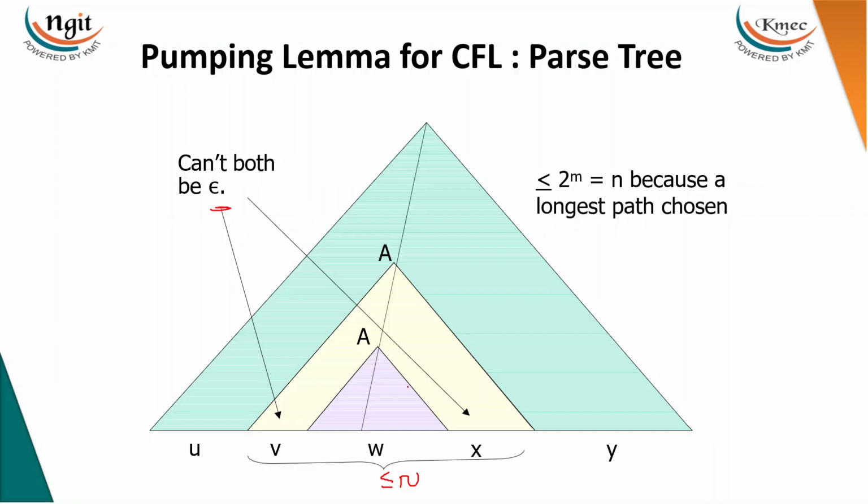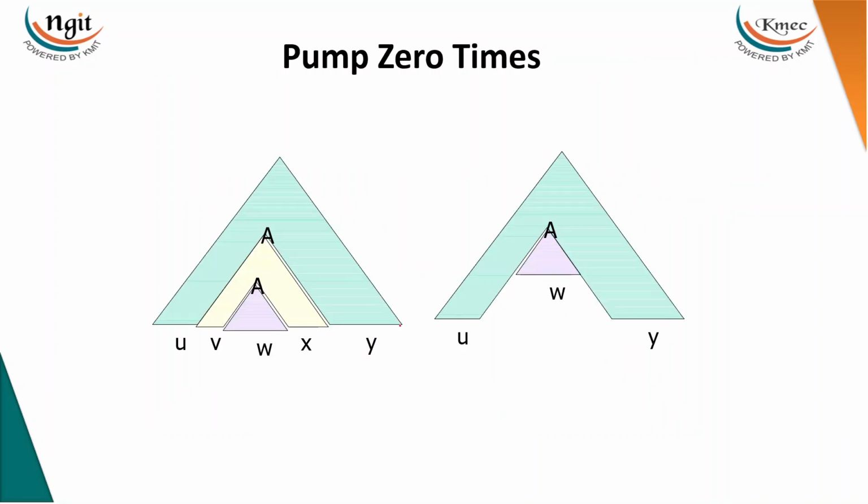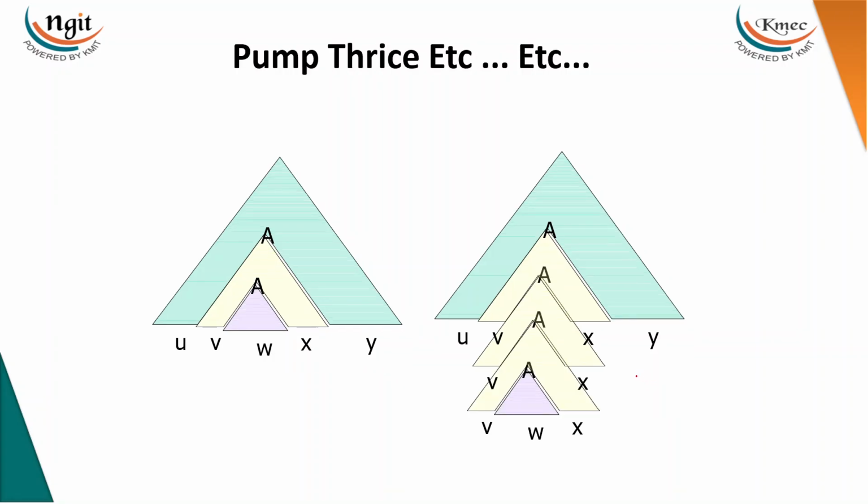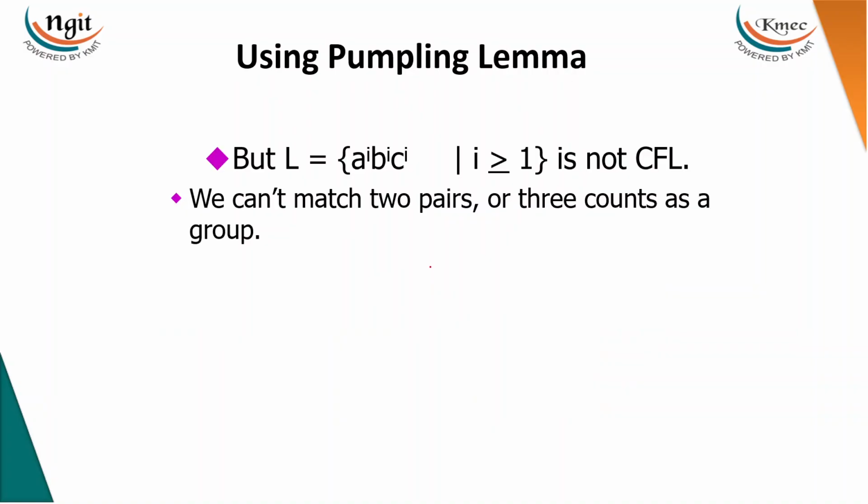If I pump this 0 times, you'll get u, w, y, which should be in the language. Pump it 2 times, this yellow part should be pumped 2 times: u v^2 w x^2 y should be in the language. If I pump 3 times, u v^3 w x^3 y should be in the language. Let me explain this with a simple example, guys.